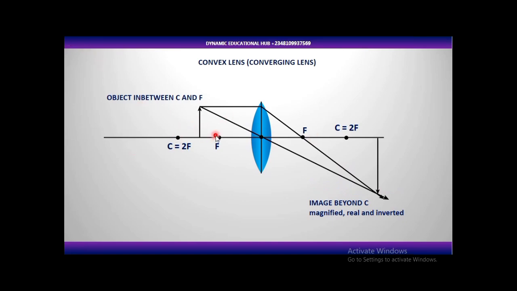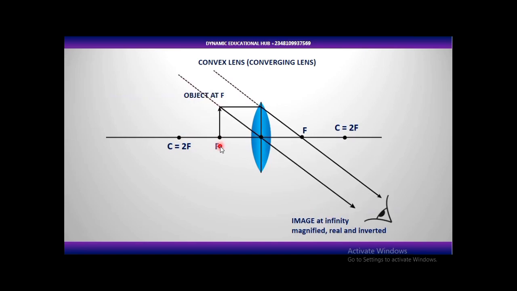The next one, when an object is placed in between the center of curvature and the focal length, the image will be formed beyond the center of curvature and is going to be magnified. Magnified, real, and inverted. The image is beyond C, the center of curvature, when the object is placed in between the center of curvature and the focal length.